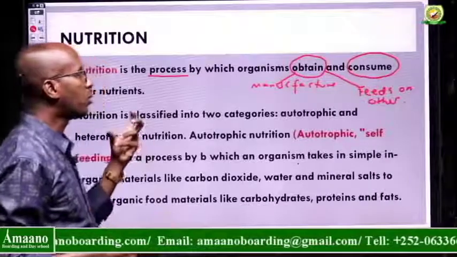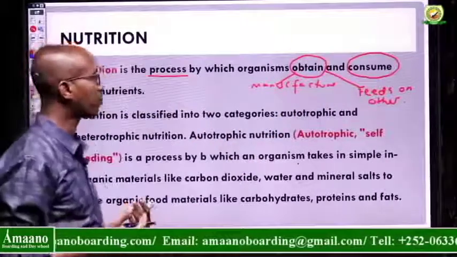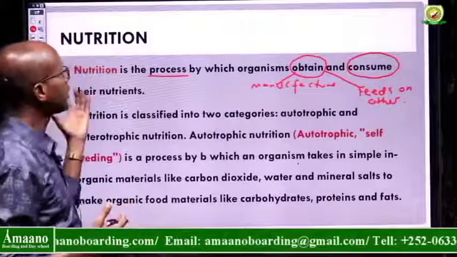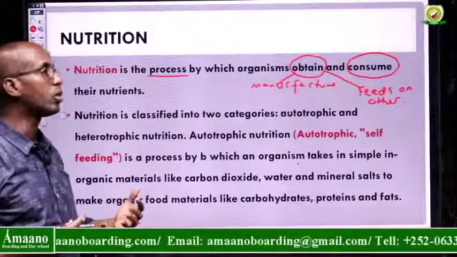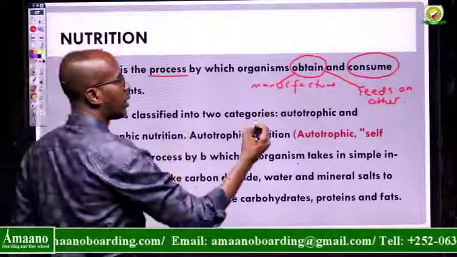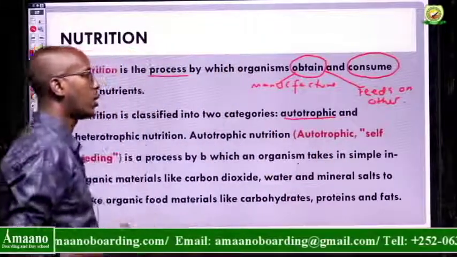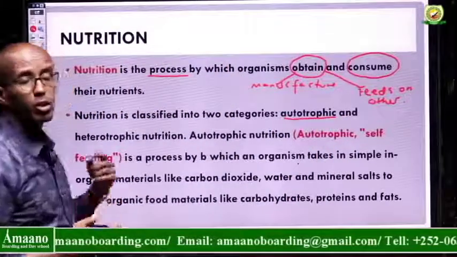Therefore, due to this, we can divide the nutrition in two different ways. Number one, autotrophic nutrition. Number two, heterotrophic nutrition.